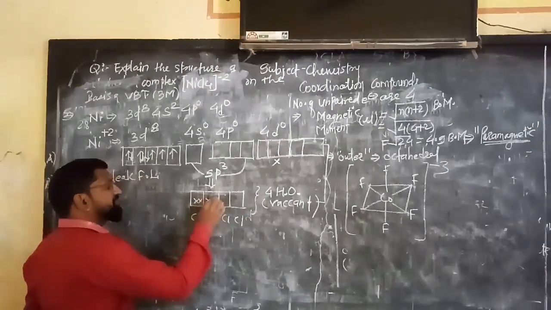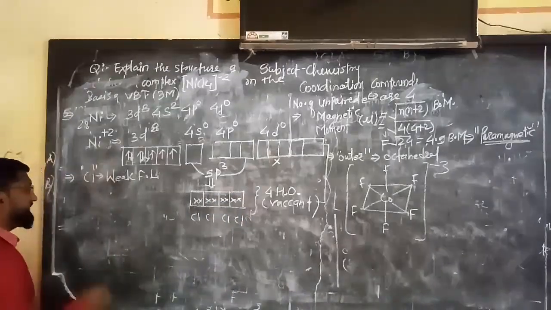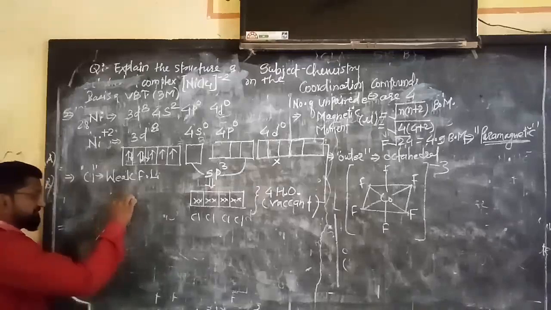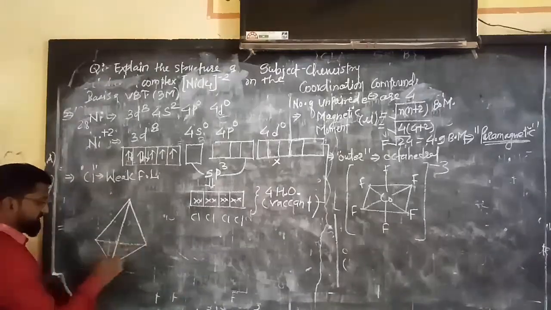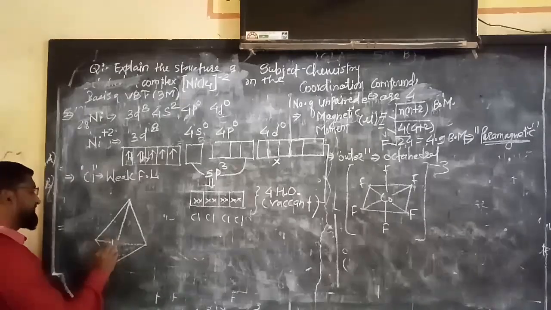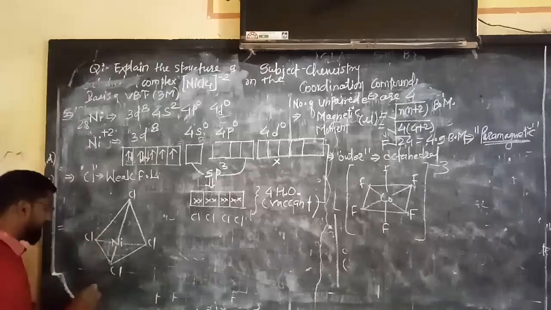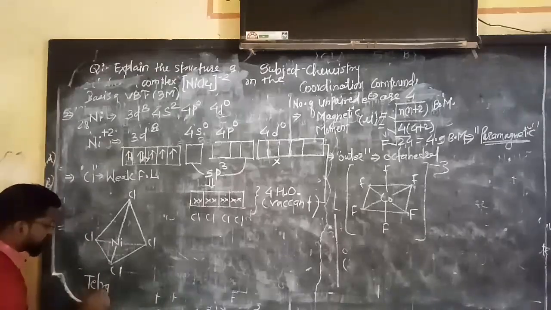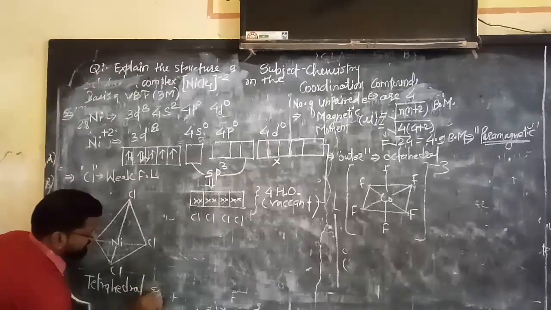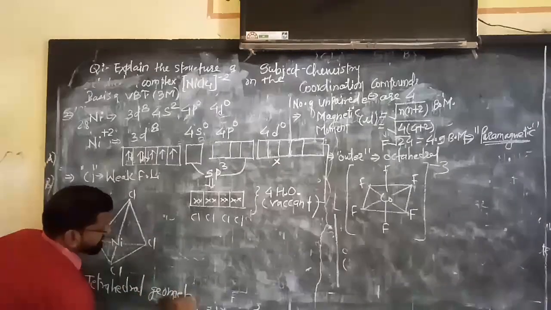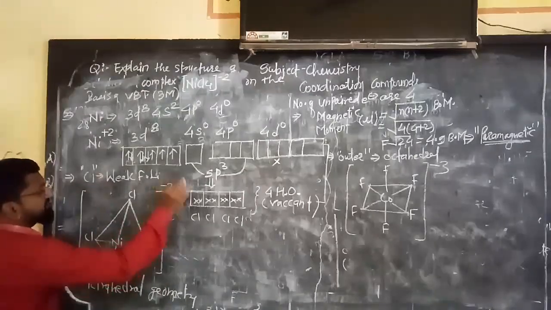In this way there is a formation of which type of geometry? Tetrahedral geometry, like this. Here there is nickel and Cl, Cl, Cl, Cl. We can write here tetrahedral geometry. Do not forget to mention the charge. What is the charge? -2.